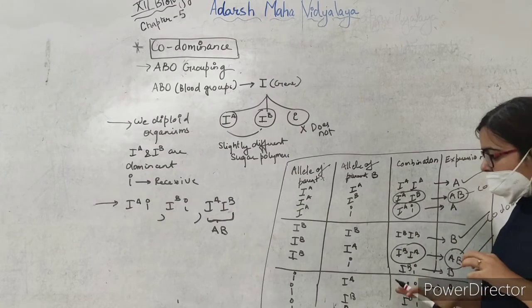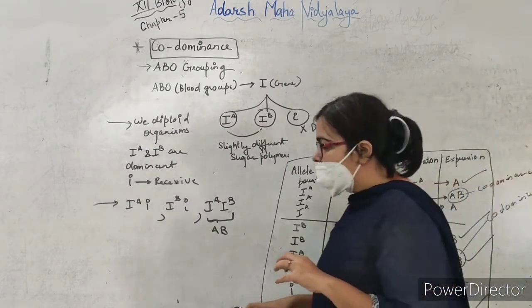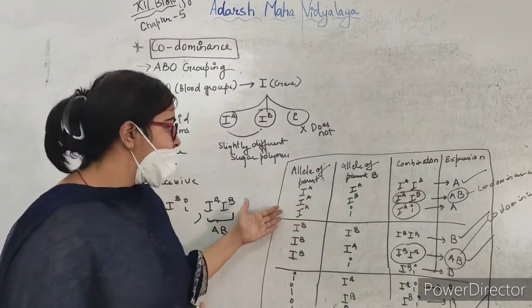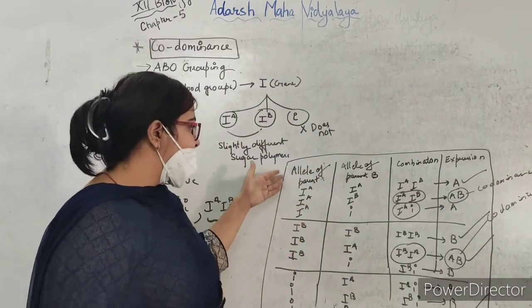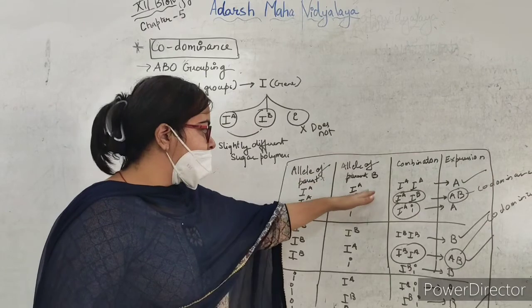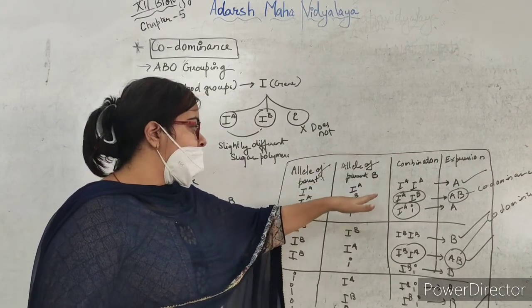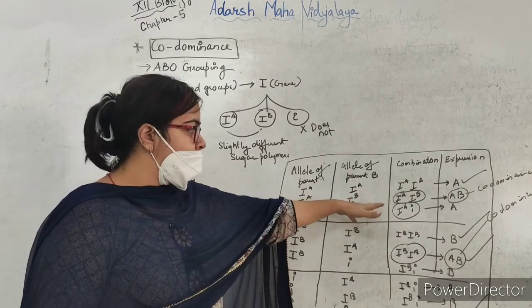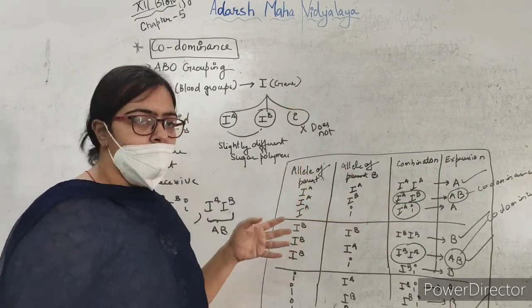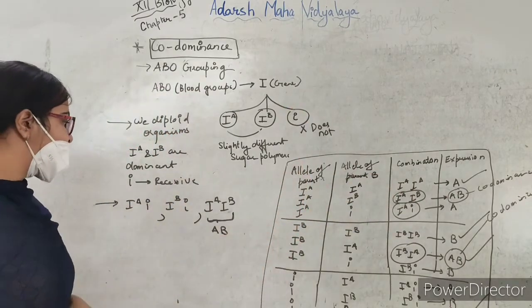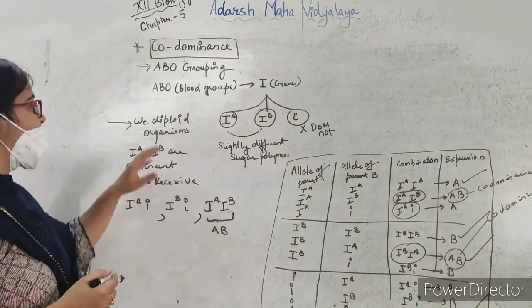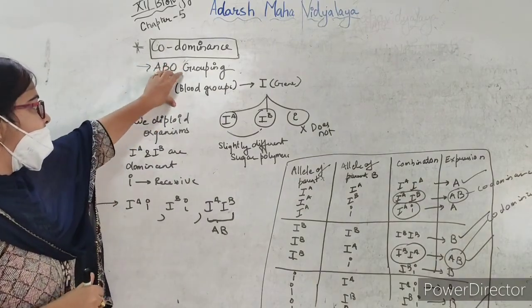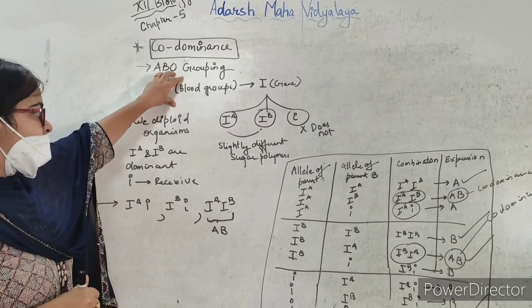If the blood group of one parent is A and the blood group of the other parent is B, the child can have AB blood group. So what we learned here is that in codominance, ABO blood grouping is the main example.